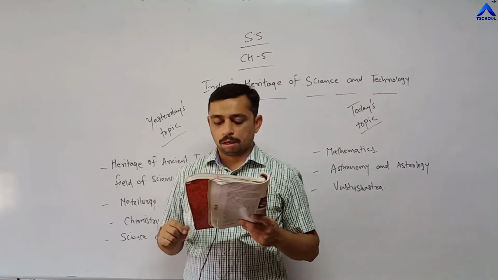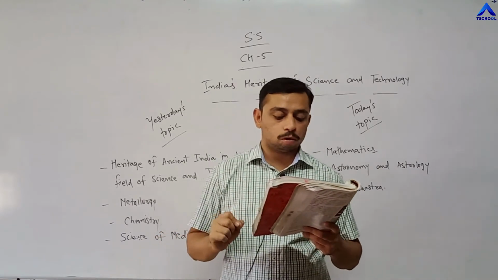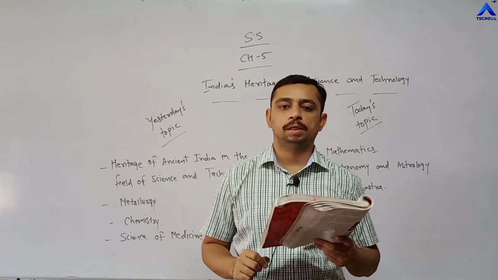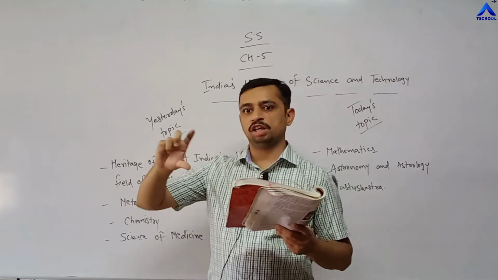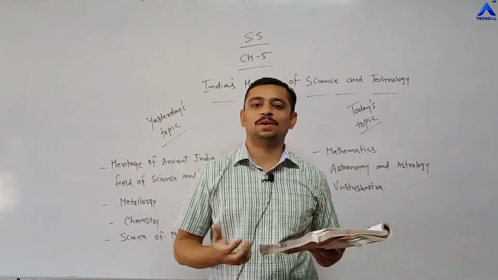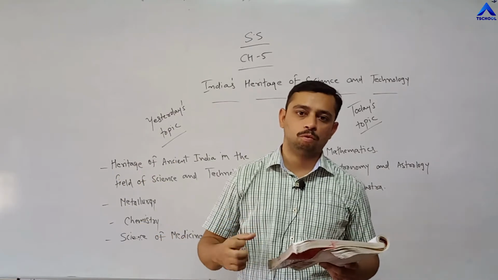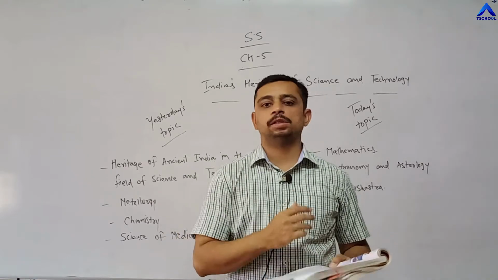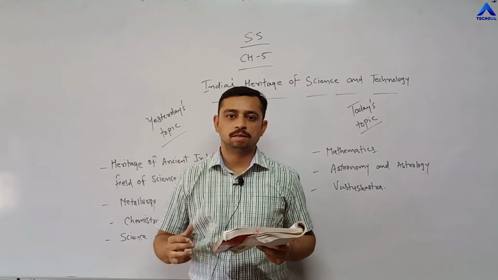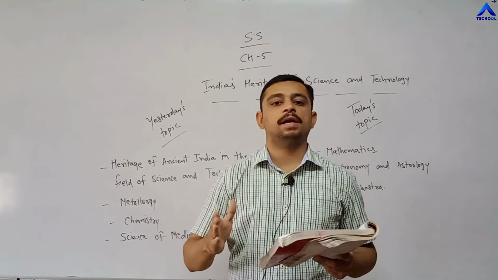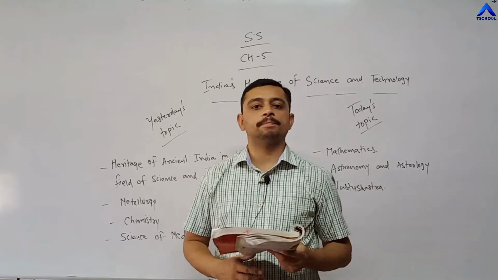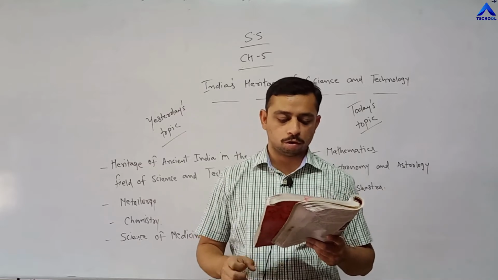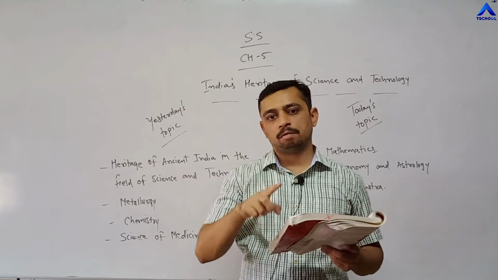Right? He also propounded that pi is a constant to show the ratio of circumference and diameter of the circle. Right? Pi is related to the circle. For more information, you can contact your maths teacher. He will explain more briefly related to pi, that is 22 by 7. But as a part of social science, you need to remember that Aryabhatta discovered 0, and he also mentioned the value of pi, that is 22 by 7. And he also says that pi remains constant to show the ratio of circumference and diameter of the circle.